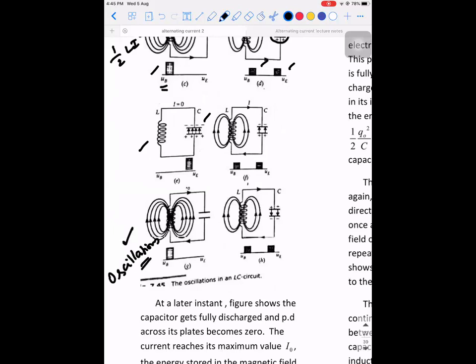So these oscillations are used in a device called a modulator, which is again used for communication systems. You have heard about FM, right? What does FM stand for? You listen to FM in your cars. So what does FM stand for? Frequency modulator. It is modulation. It's a phenomenon.